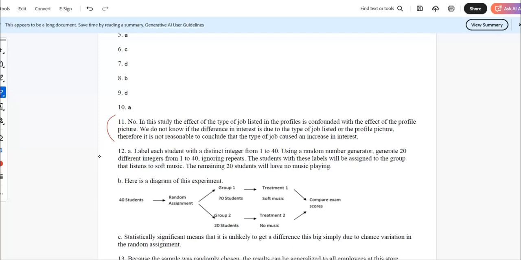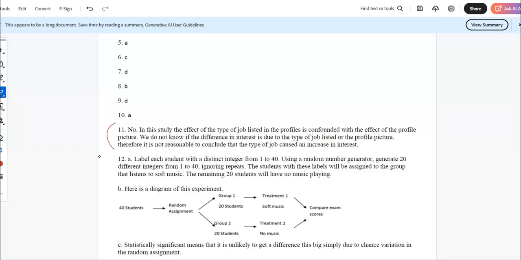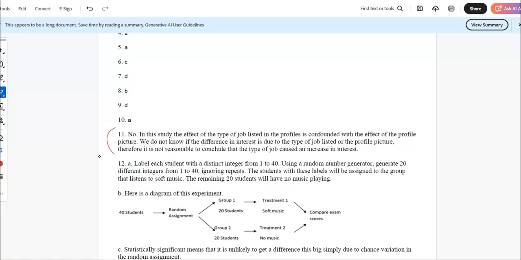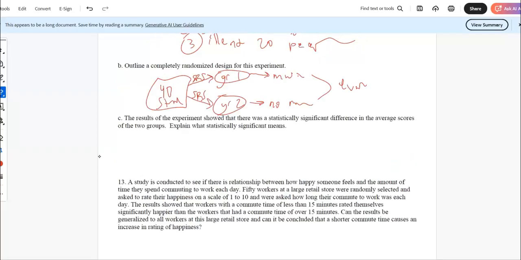I like how they said treatment 1, treatment 2. That's a nice touch. Random assignment of treatment. So random, I guess I call it SRS. I think it'd be better since we're applying a treatment. It's a random assignment there. I like that wording better.